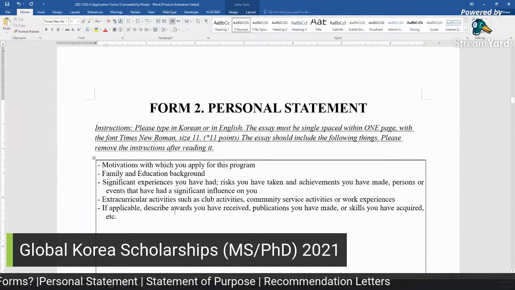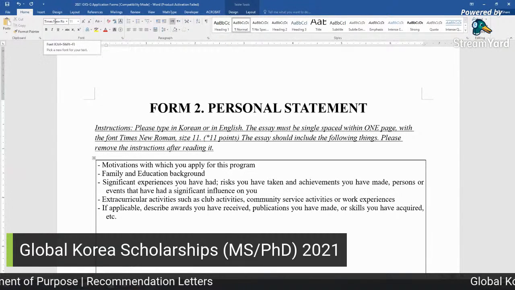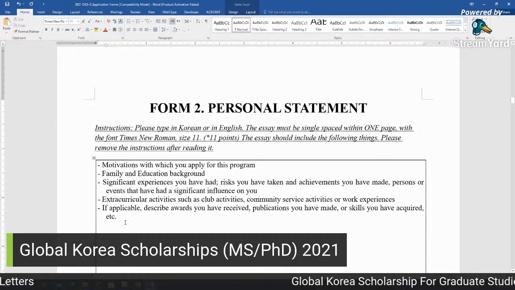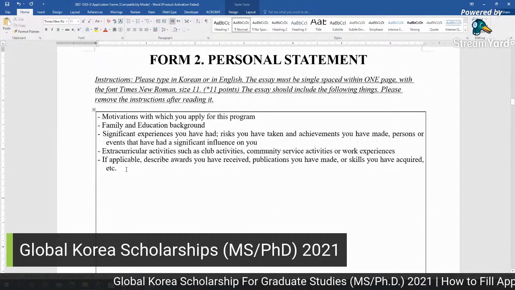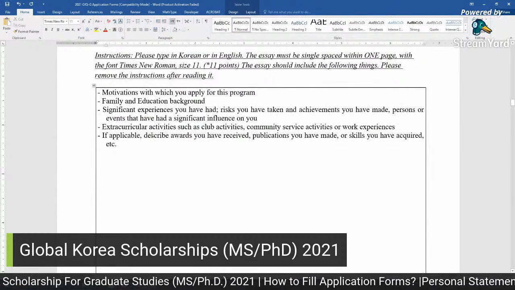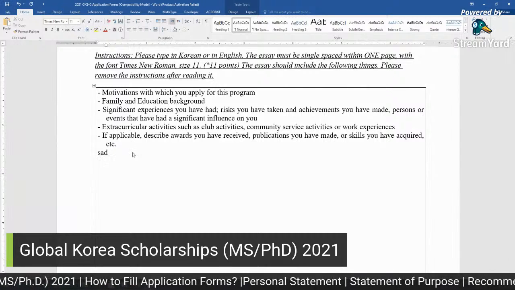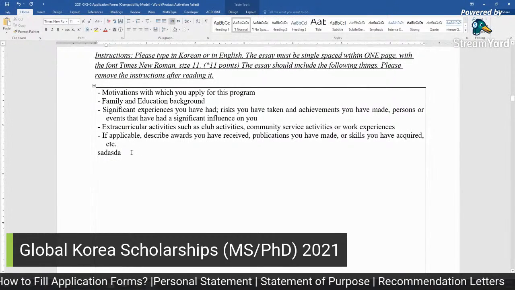If I click over here, then you can see the font size is 11, and by default the font is Times New Roman, so it is okay now, right? Single spacing is the actual space. So you can just press enter and start writing here.